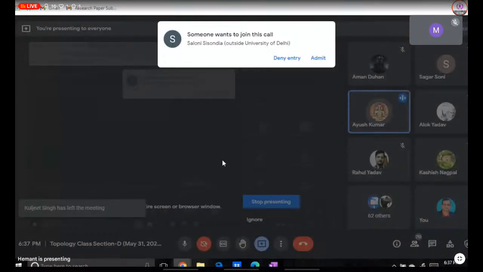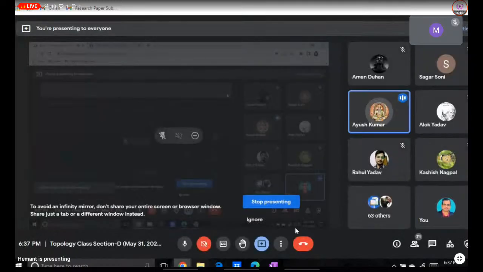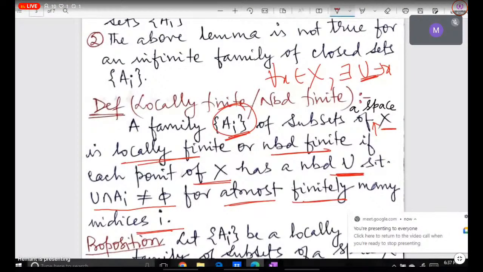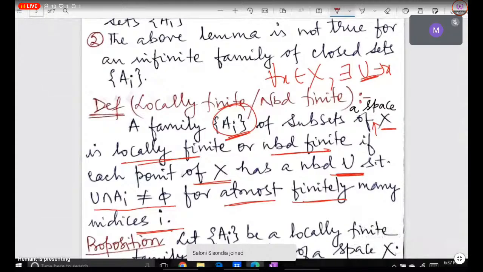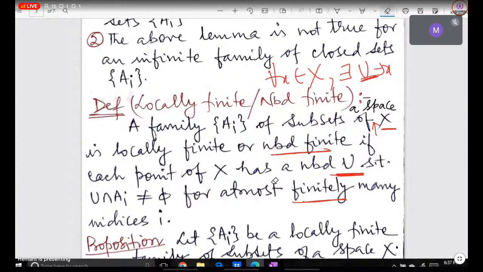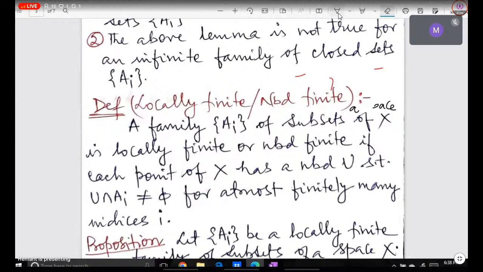Sir, the page with the definition once more. Absolutely, I have it too. This I will share with you, don't worry. So here what does it say? A family of subsets of a space X is locally finite or neighborhood finite.